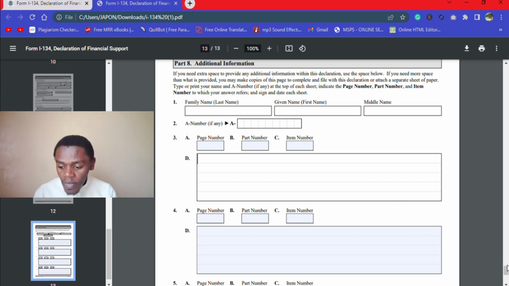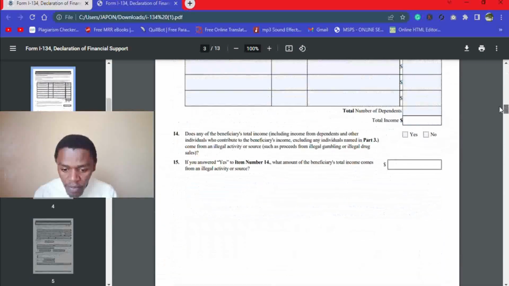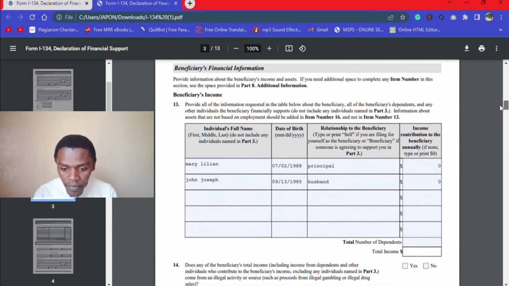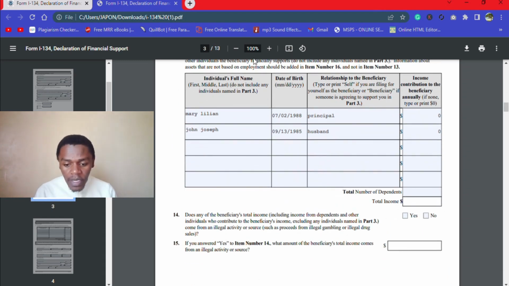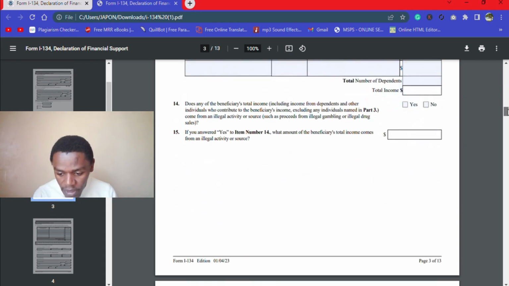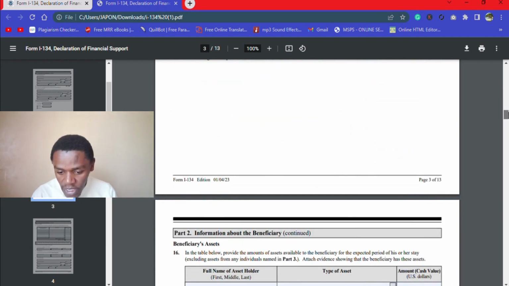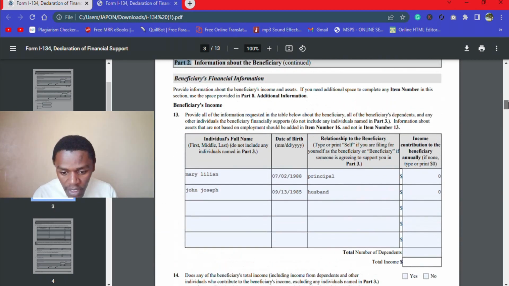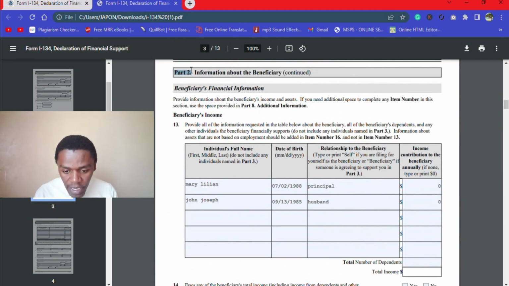For example, if you had extra family members that were not included in the section above here, if these spaces were not sufficient, you take note of the page number, which is 3 here, and then you take note of the part number and the item number.